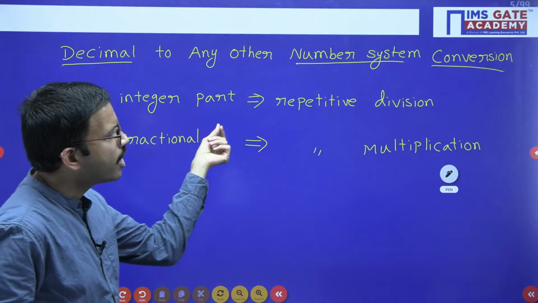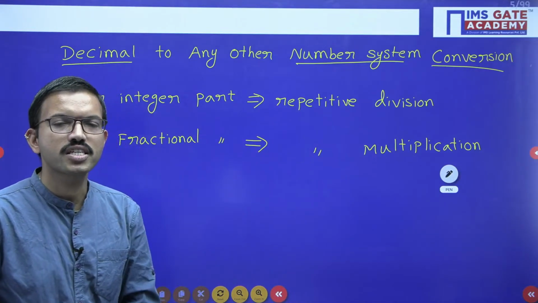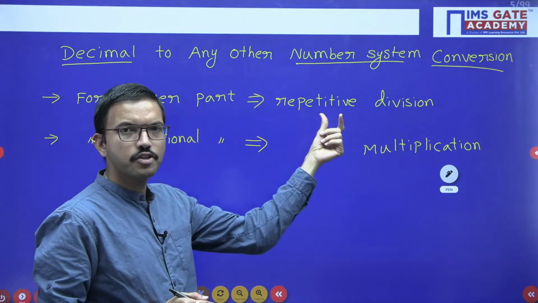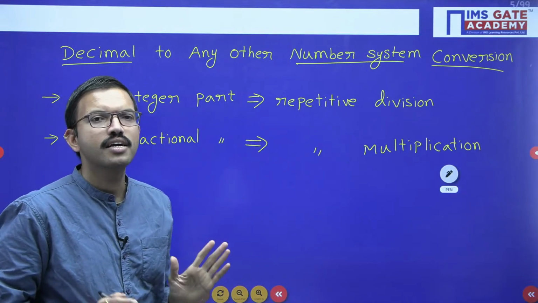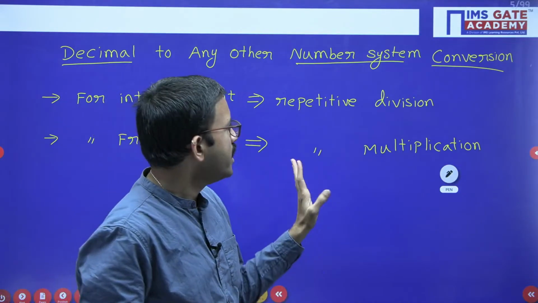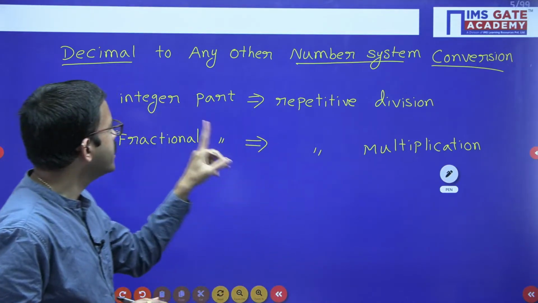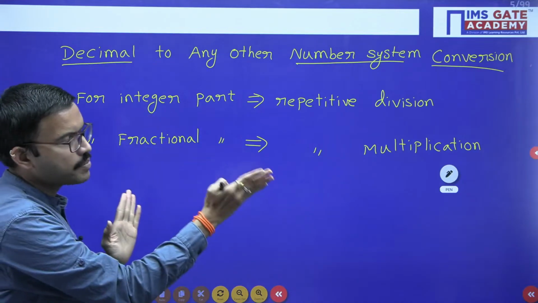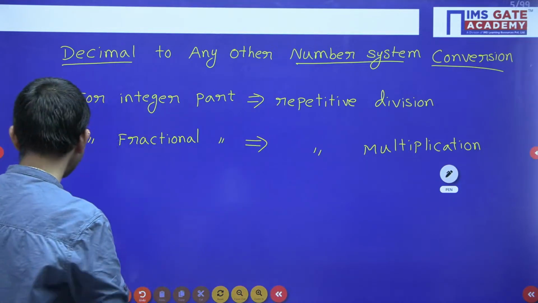First of all, you have to do the integer part conversion, and similarly the fractional part conversion, and then you can combine them. For the integer part, whatever equivalent value you got, you place it, and similarly for the fractional part. So that is the equivalent number belonging to so and so base, regarding your decimal number. So this is about decimal to any other number system conversion, and similarly any other number system to decimal.